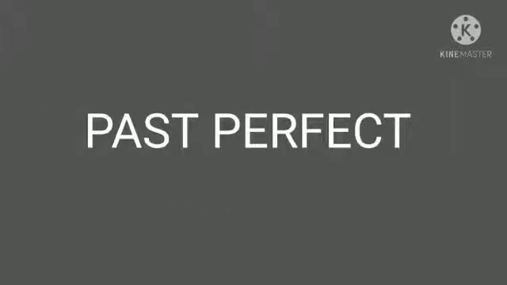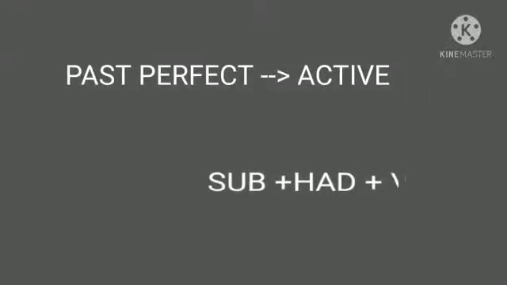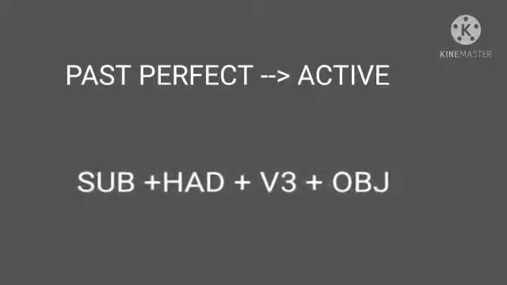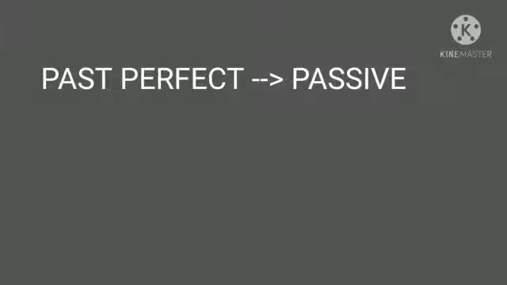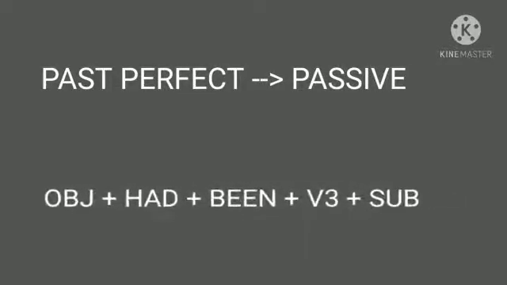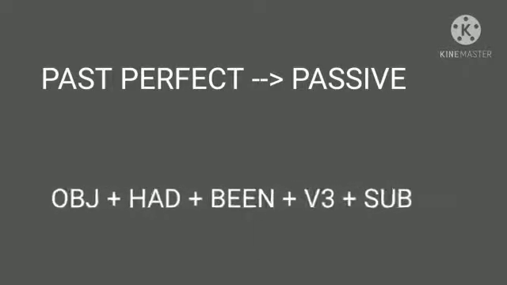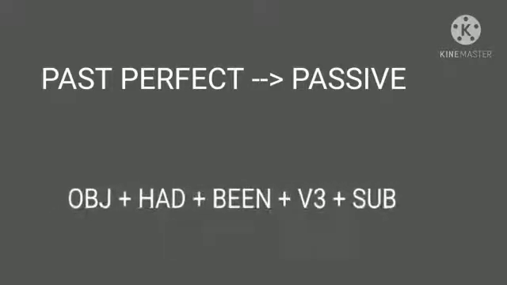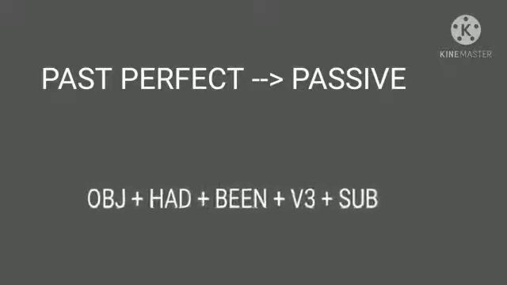Now next one is past perfect tense. This is the last of the past ones. If we talk about the pattern of past perfect, then the pattern will be subject plus had plus V3 plus object, and the passive form of this past perfect tense will be object plus had plus been plus V3 plus subject. If we talk about the example, then you can look over here.